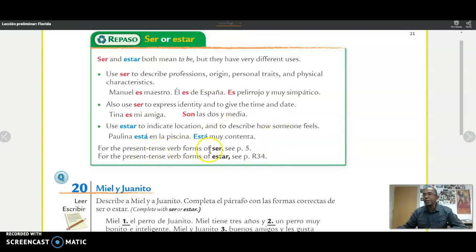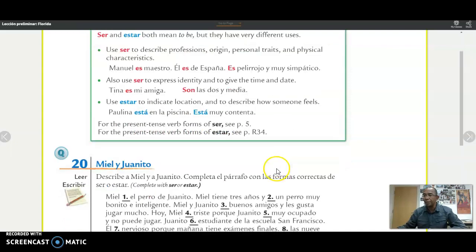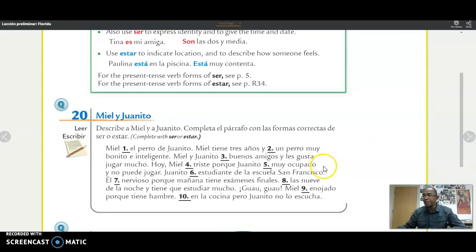The present tense of the verb ser, we are going to go over in class, and also the conjugations of the verbs ser and estar. Now here, you have to decide which verb you're going to use, okay? You can use the verb ser or you can use the verb estar. All right, I'm going to do this one with you. Miel is the name of the dog. Miel, el perro de Juanito.